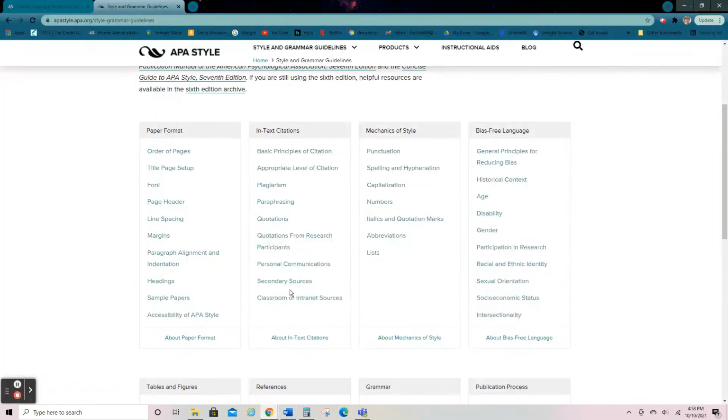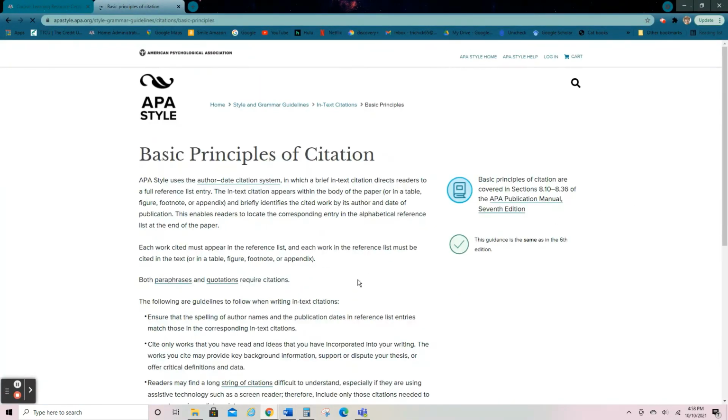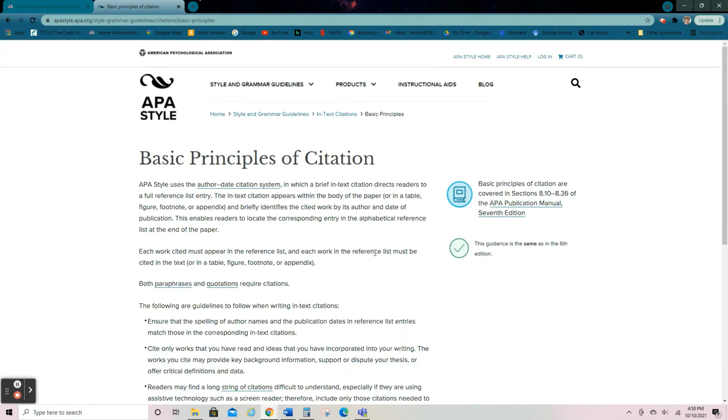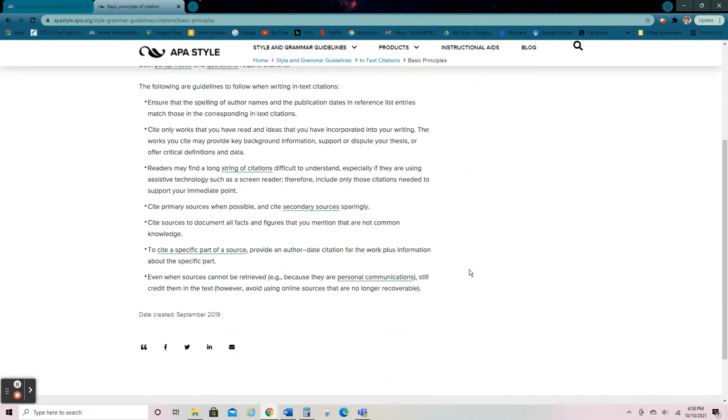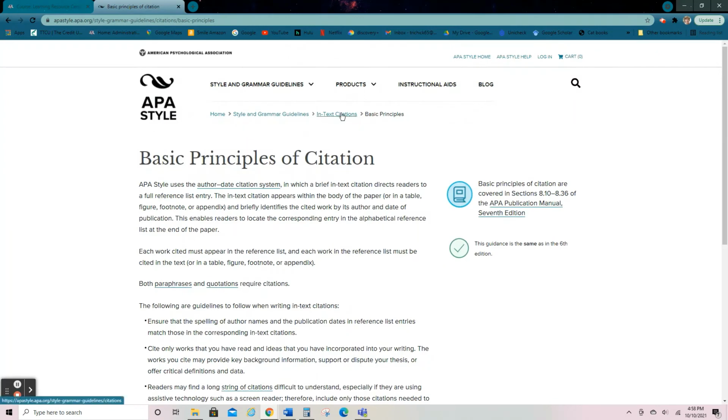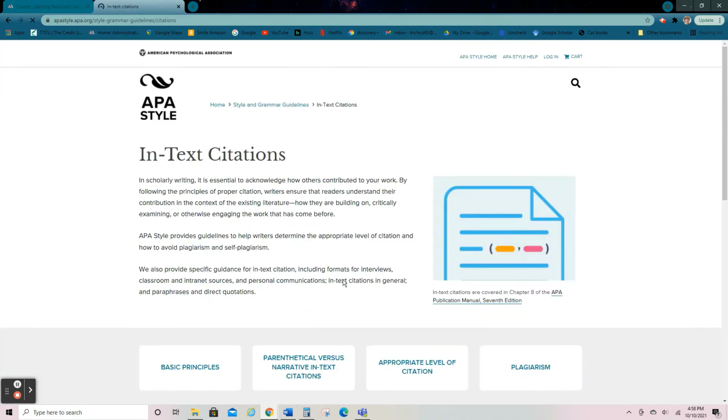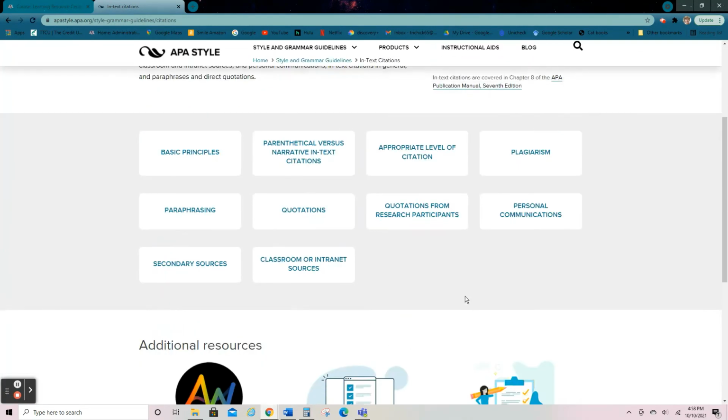Okay, so if you take a look here on APA style, they will tell you just some general rules about in-text citations. I'm not going to go through all those. I just want to tell you that there are some rules with citations, whether you paraphrase, meaning you put something in your own words, or you quote directly.